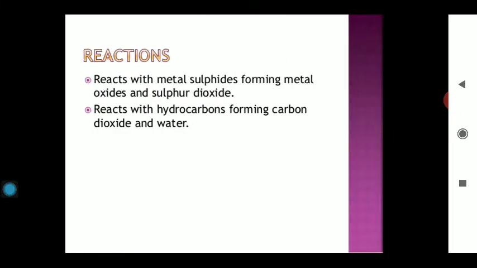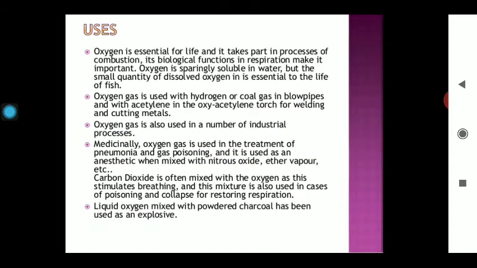Now, reaction with metal sulfide forming metal oxide and sulfur dioxide. Reaction with hydrocarbon, and they can form carbon dioxide and water. So these are the basic reactions, और जो ये last reaction है, आप इसको combustion reaction के नाम से भी जानते हो. Uses. O2 is a very essential gas for life. You know, without O2, the existence of life is not possible. And this O2 is basically required for aquatic animals also.